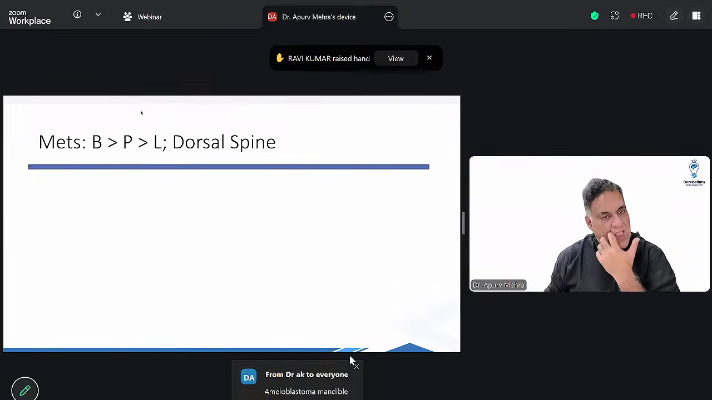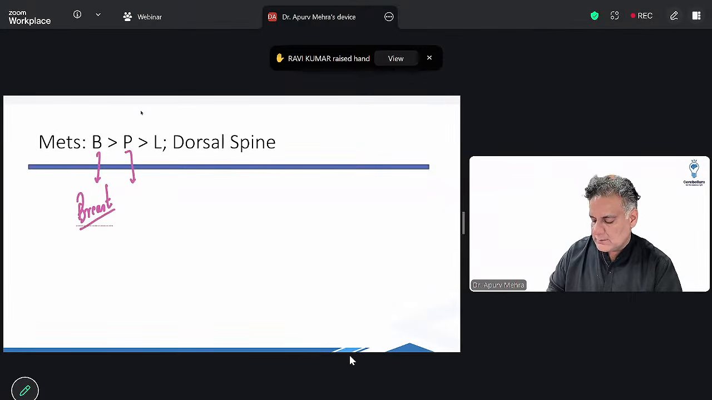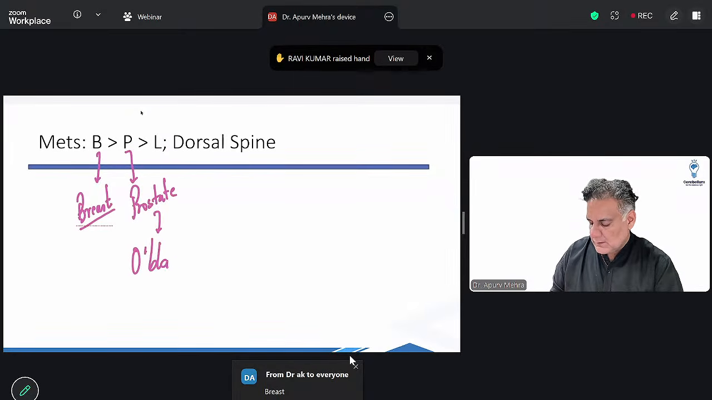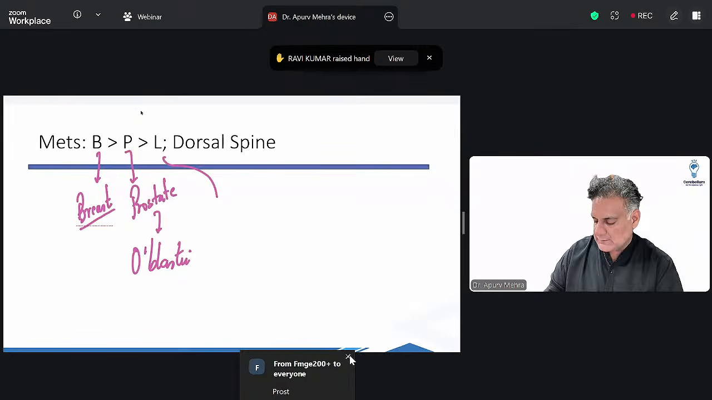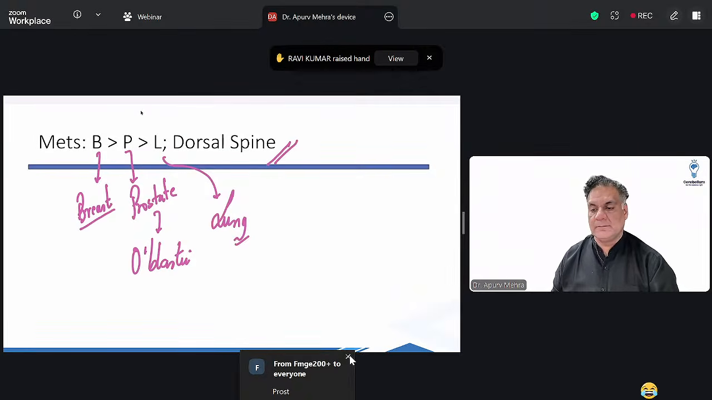All right, metastasis to the bone, they usually come from the breast. Prostate, when they come from prostate, they are osteoblastic, or neck, and they usually go in the thoracic spine.